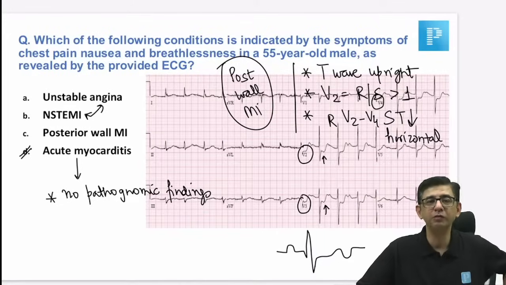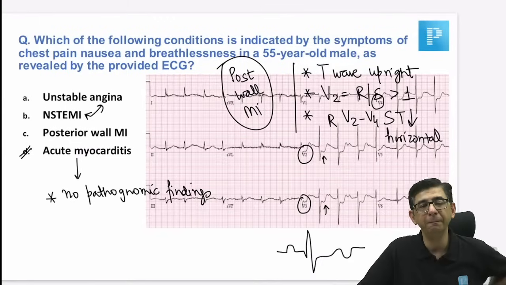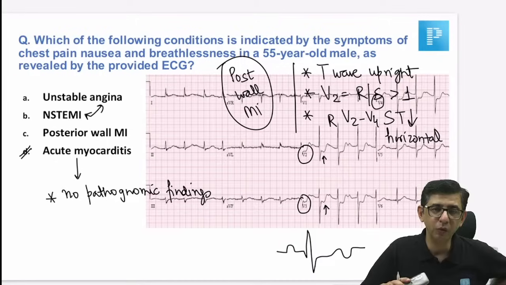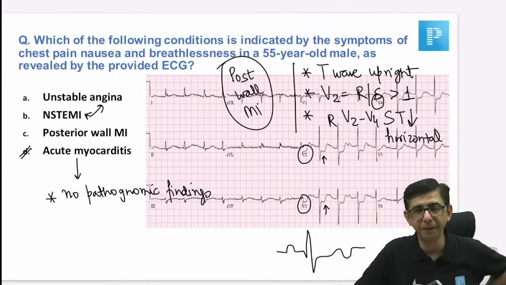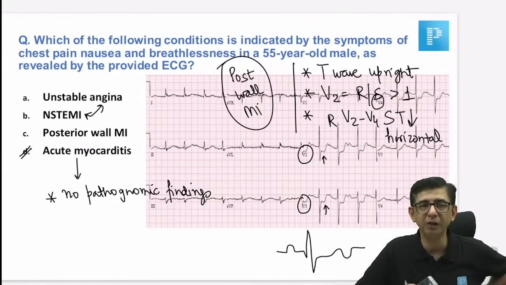Yeah, there is no mention of any V7, V8, V9. That's okay, but there are still features which are going in favor of posterior wall MI. So we are still debating whether we should answer. See, my only logic is if I answer non-ST elevation MI to this question, then how will I rule out unstable angina? Because unstable angina will be having the same.